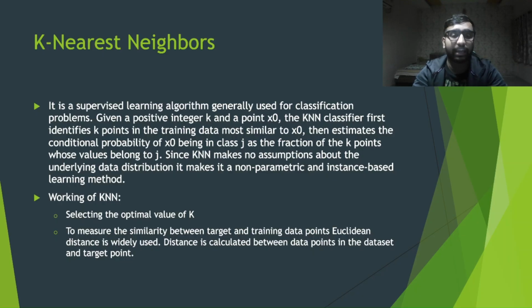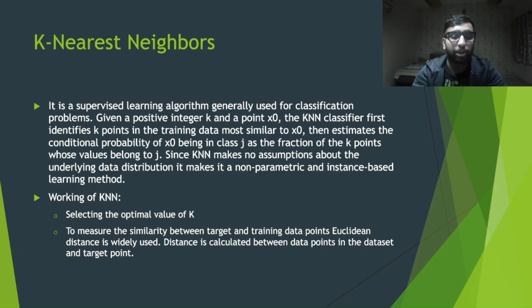In case of a regression problem, we find the target values of the target variable and we find the average of all those values, and we assign that average value as the target value for the new given data point. KNN, as written here, is a supervised learning algorithm, and it is a non-parametric, instance-based learning algorithm. Now let's understand the working of KNN.